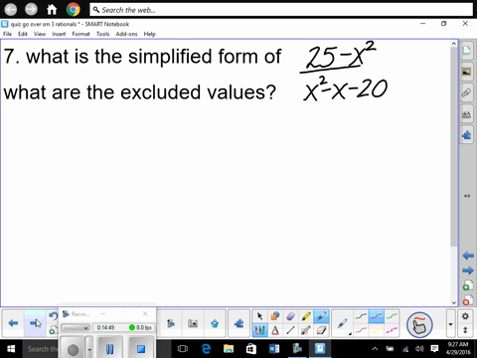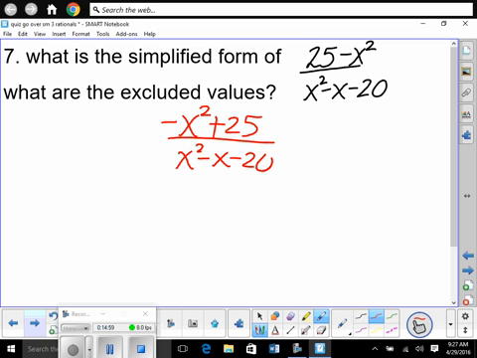Yes. Look on top. Okay, so what would come first? A negative x squared and then plus 25, right? On bottom we have x squared minus x minus 20. Now I want to say one thing. Are we going to be able to quick factor this as it is? No. So let's make it easy on ourselves. Can't we factor out a 1 always? So can we factor out a negative 1 right here, right now? So on top, that's the first thing I'm going to do, I'm choosing to factor out a negative 1. So that would leave me with positive x squared minus 25.